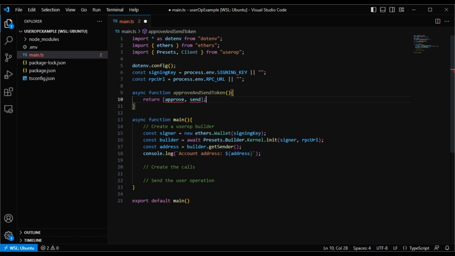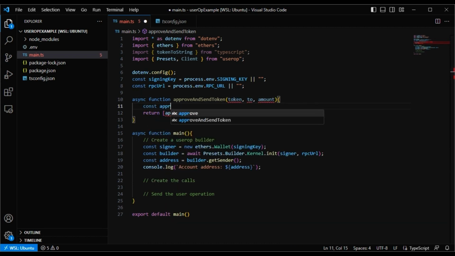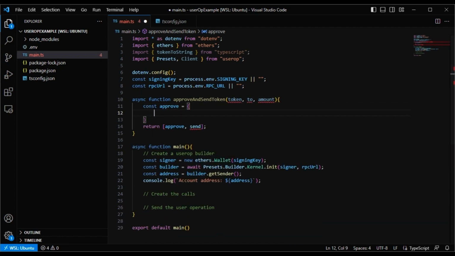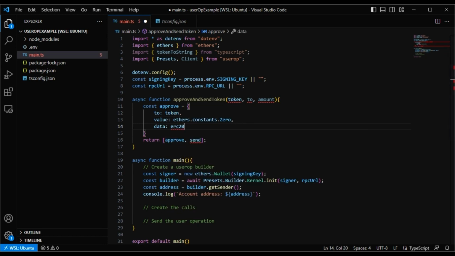Both calls will have a to field, a value field, and a data field. In both instances, we're calling the ERC-20 token contract, to which we're sending 0 ether. The data can be created by encoding the relevant functions from the ERC-20 contract.